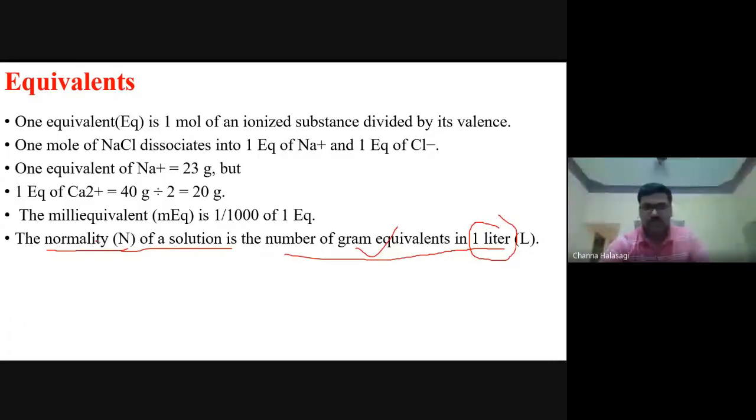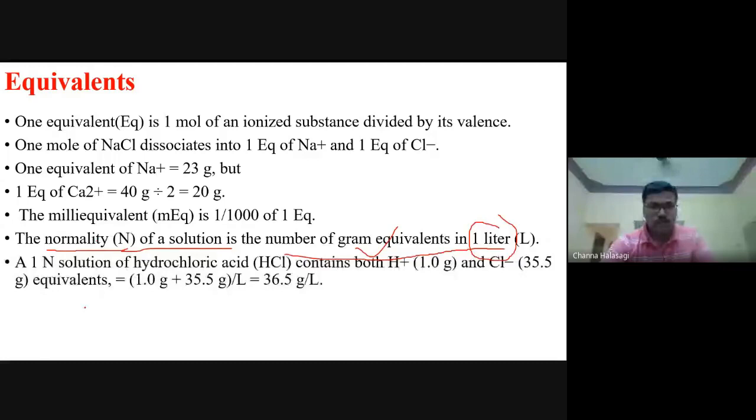Once this question was asked: one normal solution of hydrochloric acid is how much? Now you should know the molecular weights. HCl immediately dissociates into H plus and Cl minus. HCl means you have to add 1 plus 35.5, so total it is 36.5, and this should be dissolved in 1 liter of the solution.